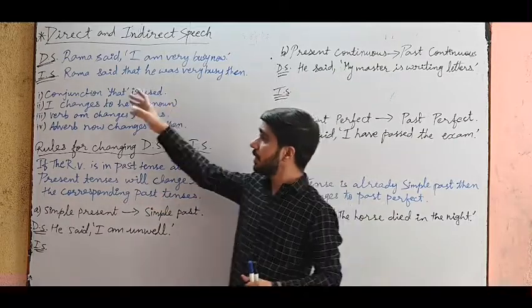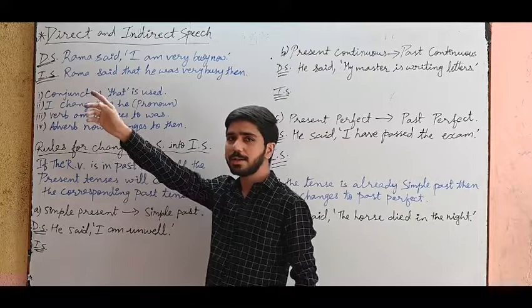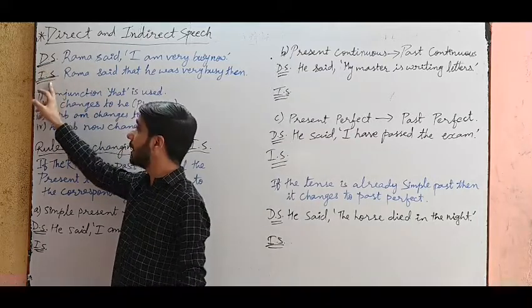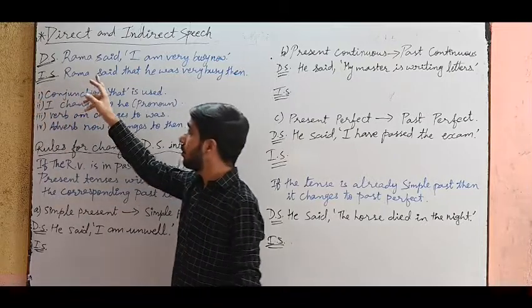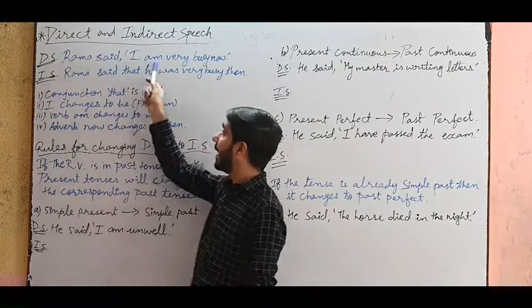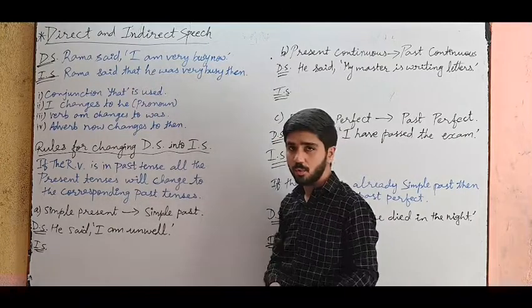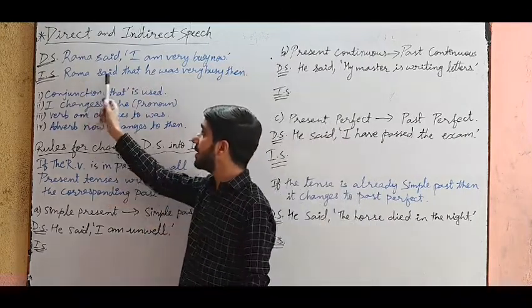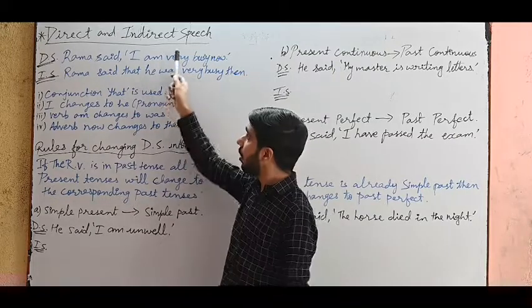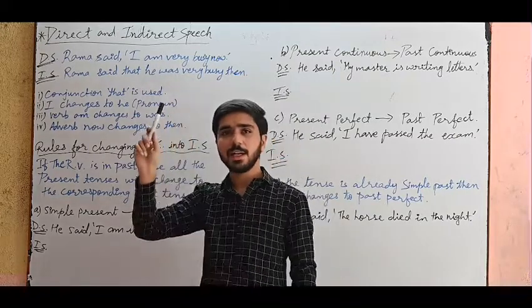Okay, so see the example I have written over here. Just let us start with the example. Over here, DS means direct speech and IS means indirect speech. So direct speech, what is given? Rama said, I am very busy now. And in indirect speech, Rama said that he was very busy then. Meaning of both the sentences are one and the same thing.